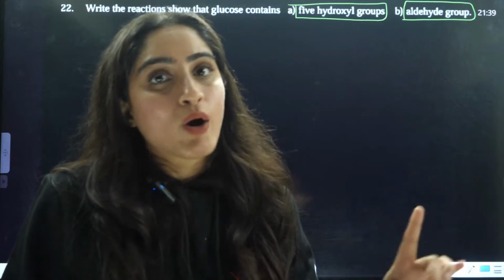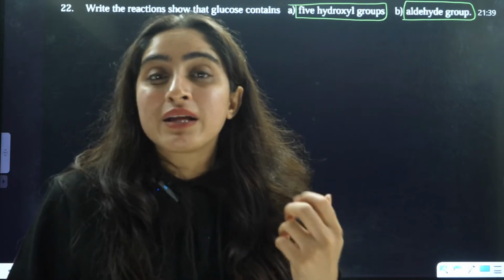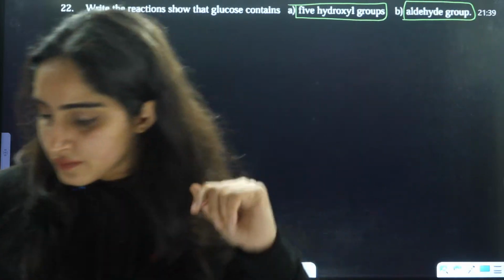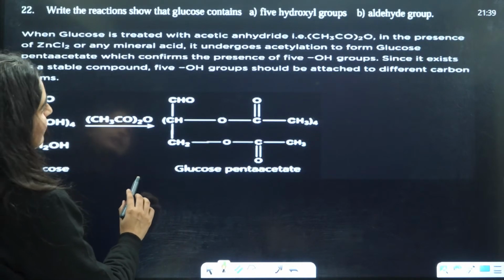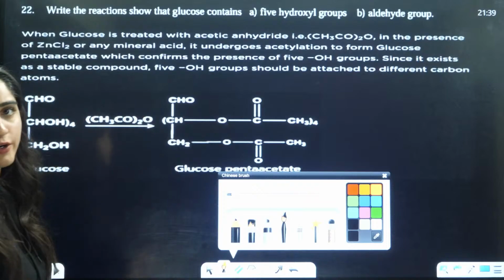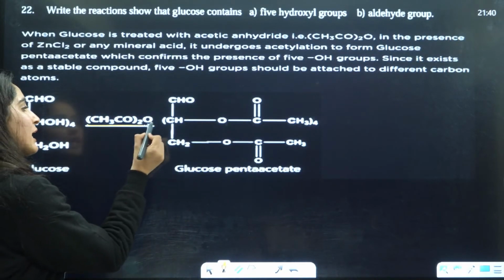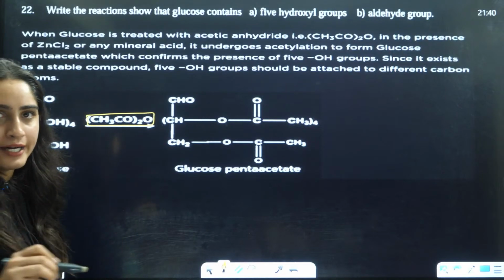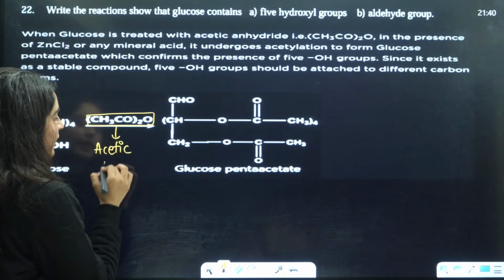If they ask this in the model paper, they can ask you any of such reactions, like how you can say it has 5 OH groups, or how you can say it has an n-hexane kind of chain. Firstly, we will see how you can say that this has 5 hydroxyl groups. That is shown when you react this with acetic anhydride. Okay, this is acetic anhydride.